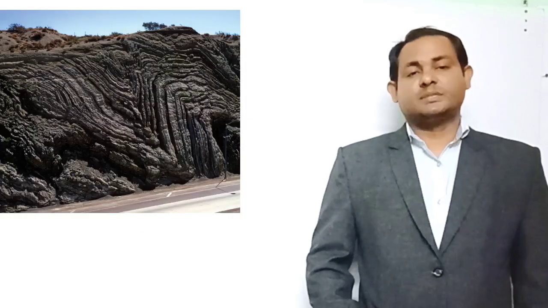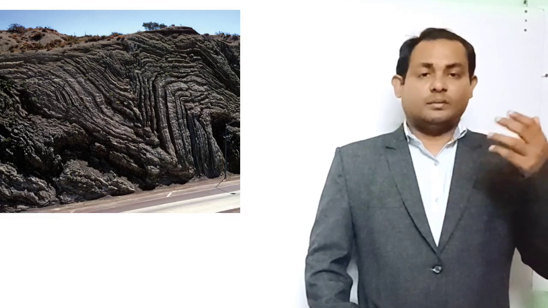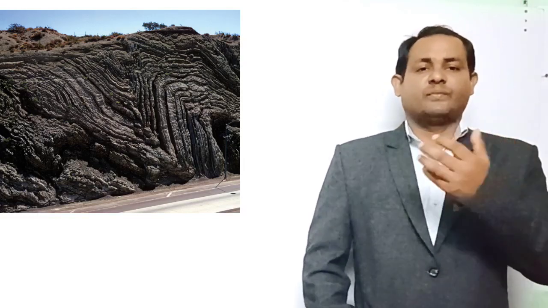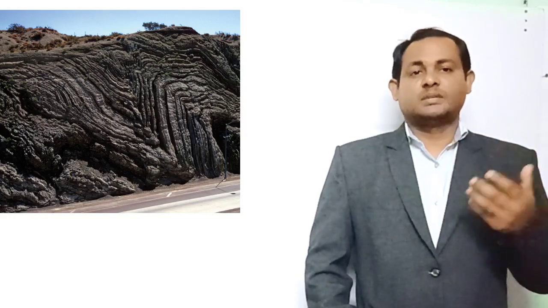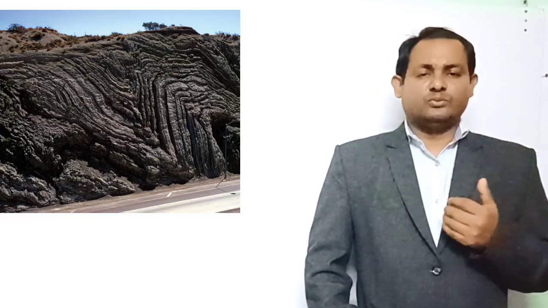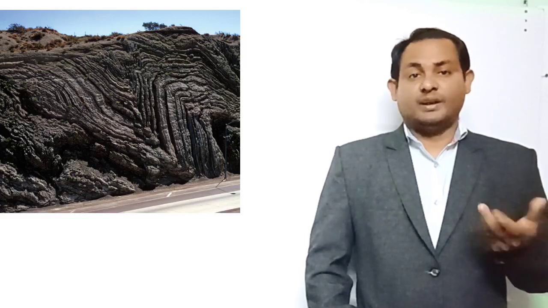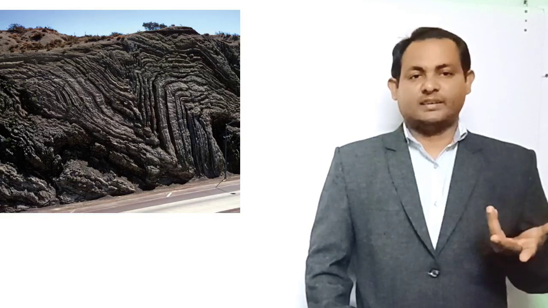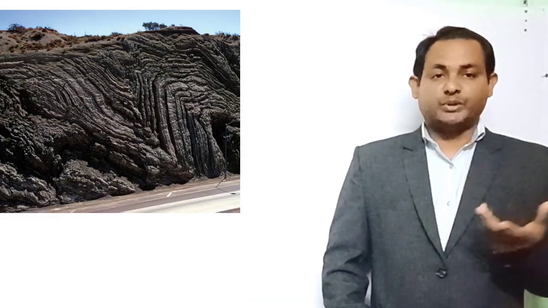And the dissected plateau is basically a plateau that has been severely eroded, so it has really sharp relief, and such areas may appear as mountains. Dissected plateaus are distinguished from orogenic mountain belts by the lack of folding and metamorphism, extensive faulting and magmatic activity, combinations of orogeny, basically mountain building.